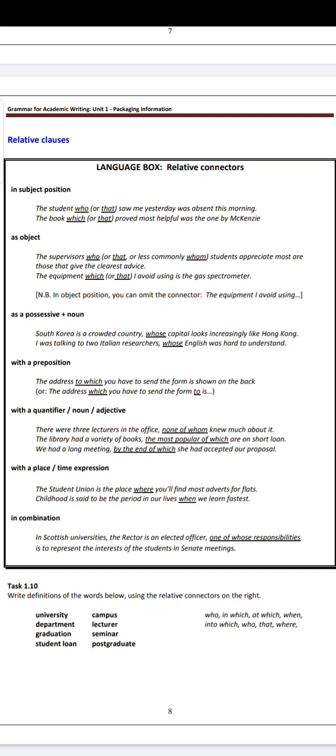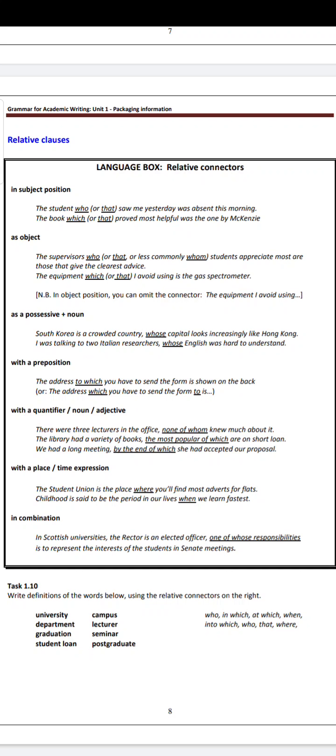In combination. In Scottish universities, the rector is an elected officer, one of whose responsibilities is to represent the interests of the student in Senate meetings. In combinations means the combination of all the connectors.